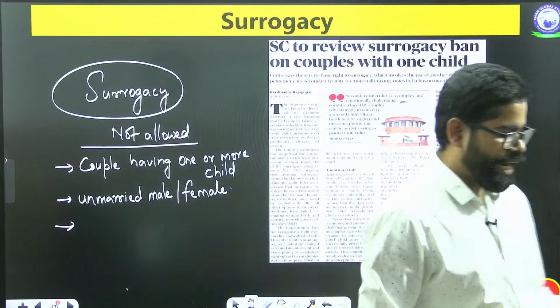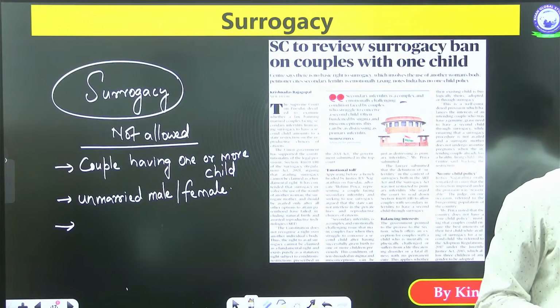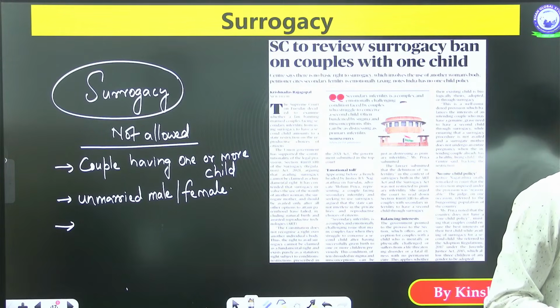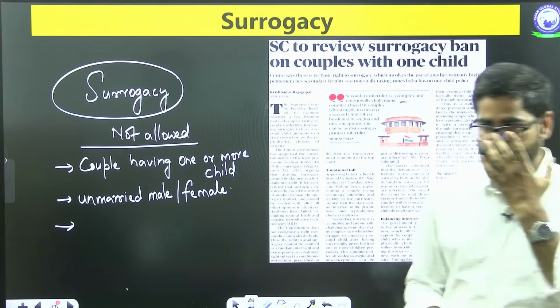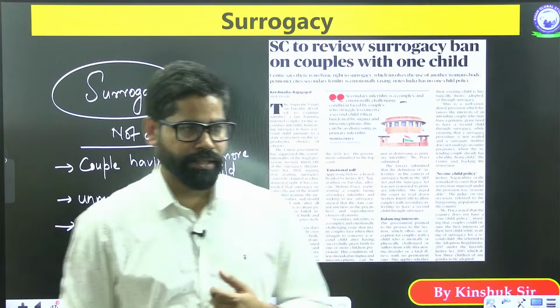At the same time, if we talk about surrogacy, there is an age limit also, that after a certain age only they can go for it. When we talk about this, there is an age criteria. For women it is 23 to 50 years, and for men it is 26 to 55 years.